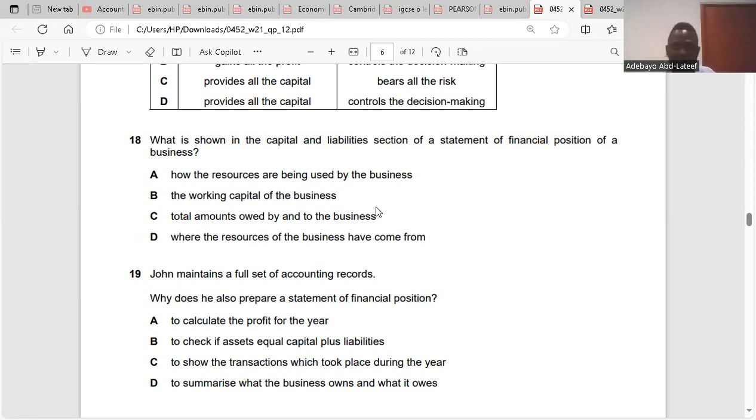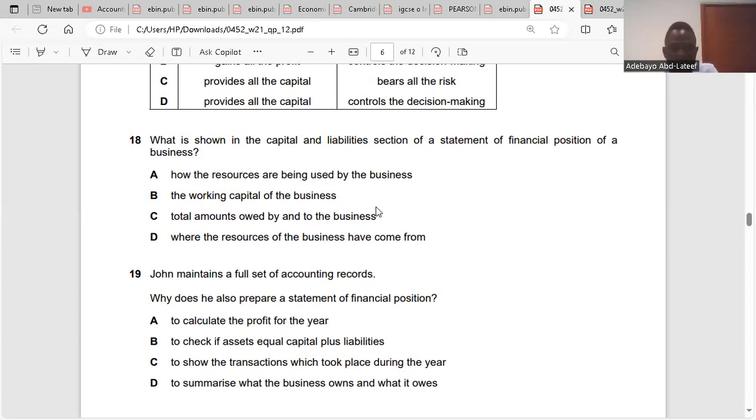Do you get the point I'm making here? Assets are the resources that belong to the business. Capital are resources that belong to the owners of the business, but the business is using. Liabilities are debts to third parties. So capital and liabilities are put together to trace where the money is coming from. Do you understand? Yes. So the answer is D.